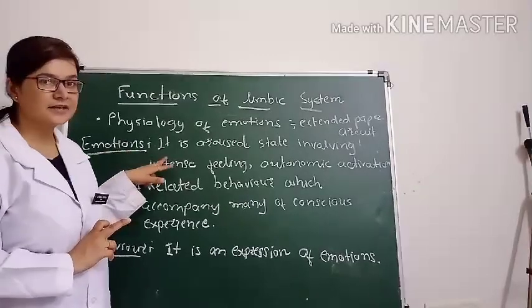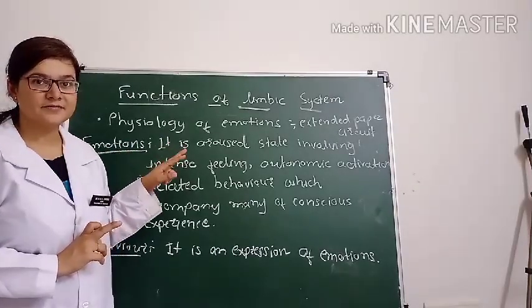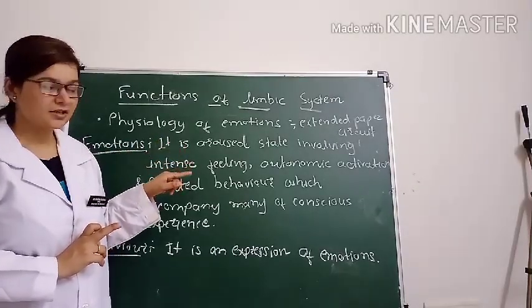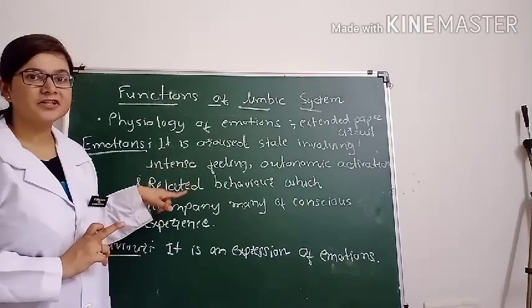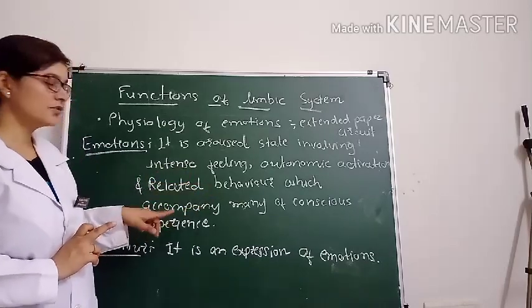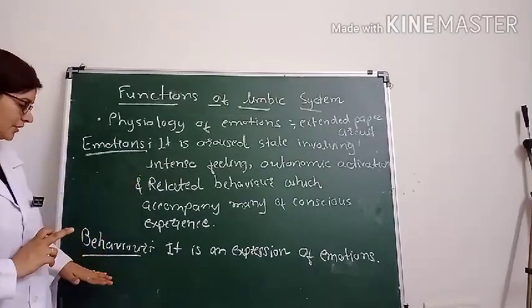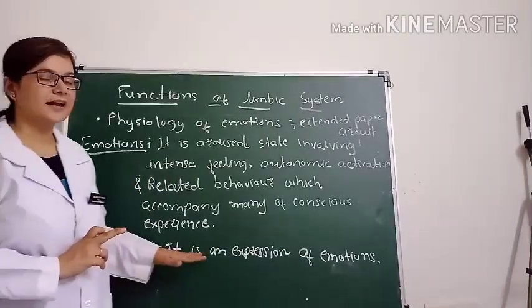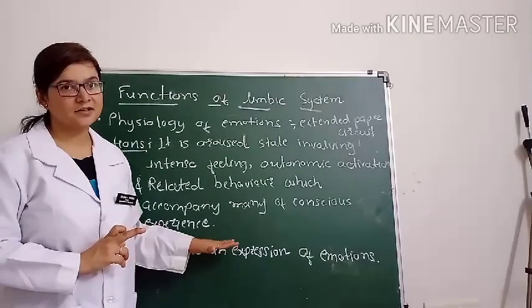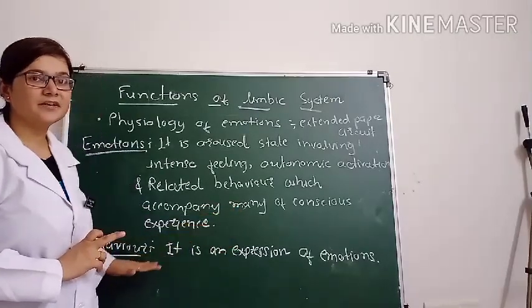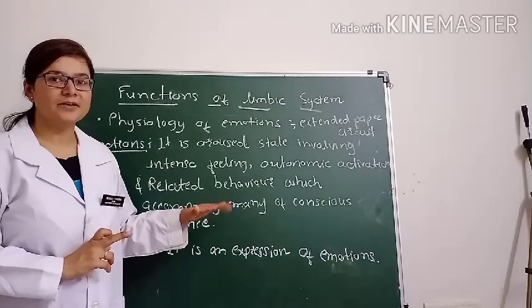So that is emotion. Now what is behavior? Behavior is an expression of the emotions.